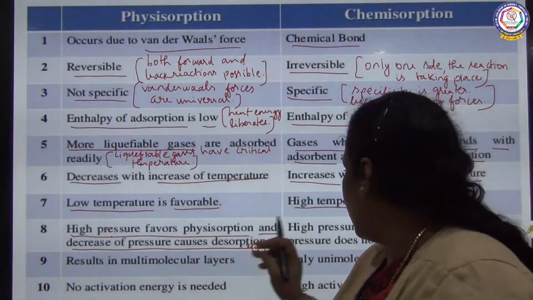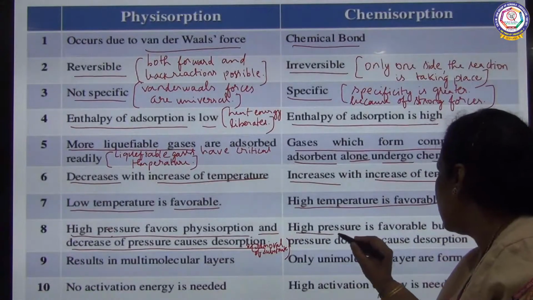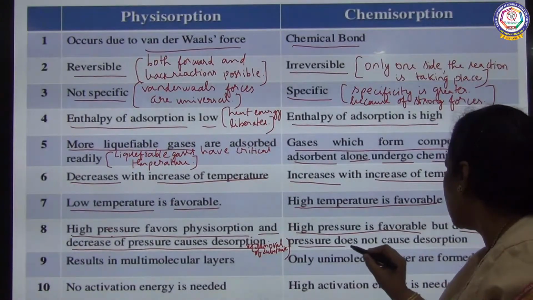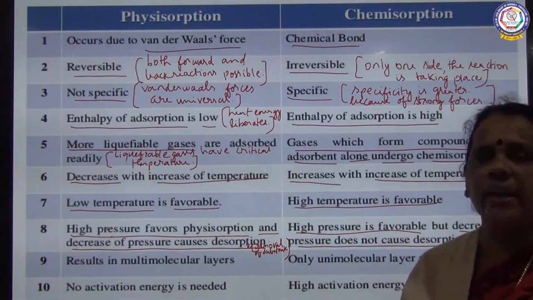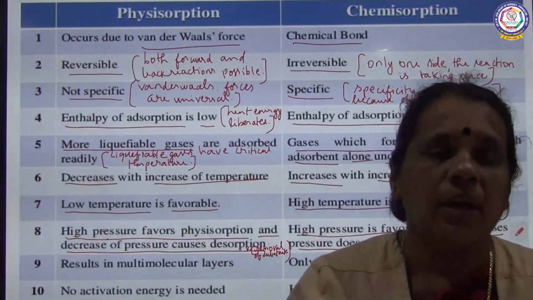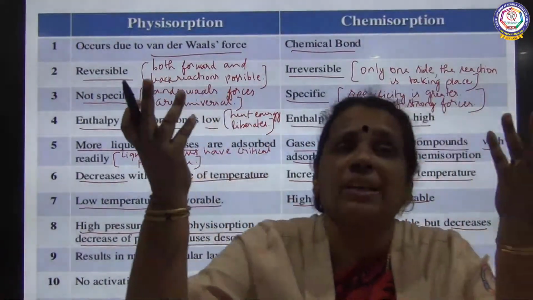When you talk about chemical adsorption, high pressure is favorable, but decrease in pressure does not cause desorption. So in chemical adsorption, we also need high pressure, but when you decrease the pressure, desorption is not possible.